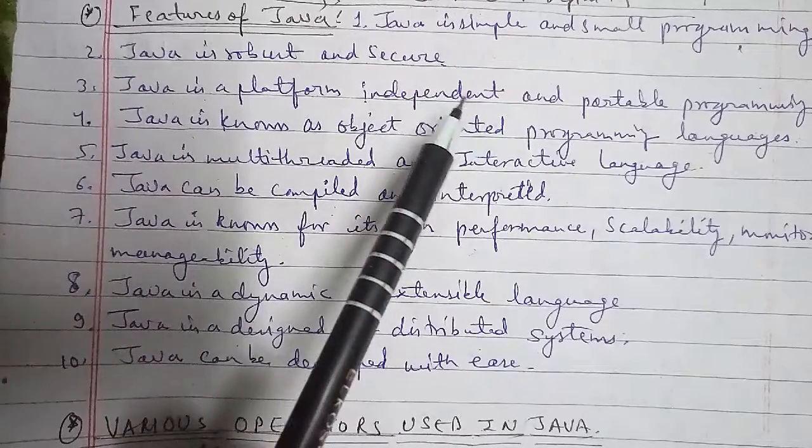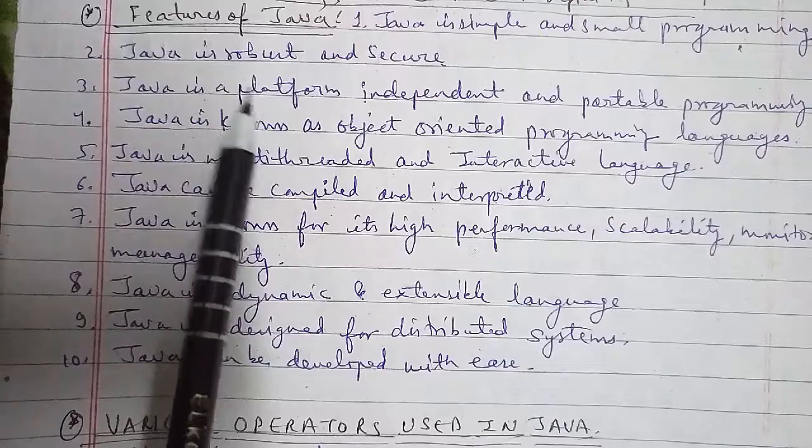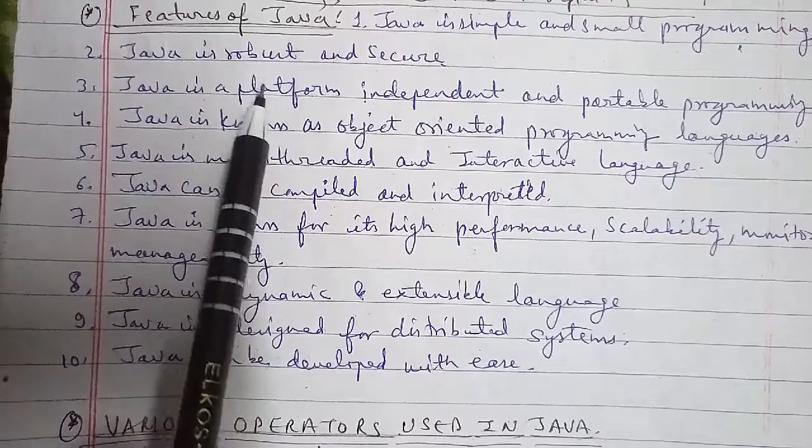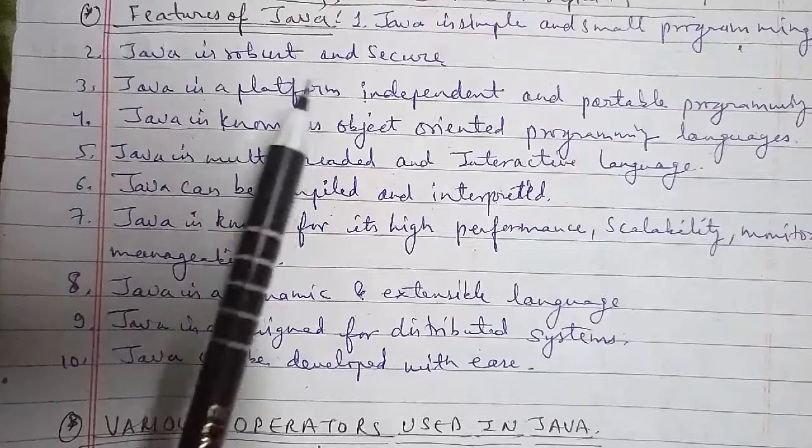I will go ahead with another feature, that is the fourth feature: Java is known as an object oriented programming language. Here Java is popularly recognized as an object-oriented programming language.